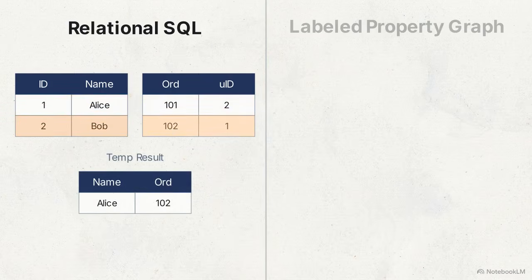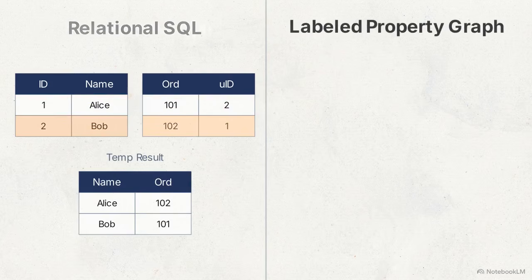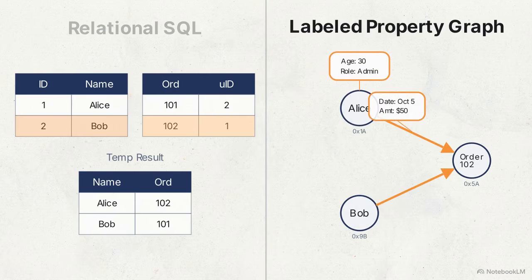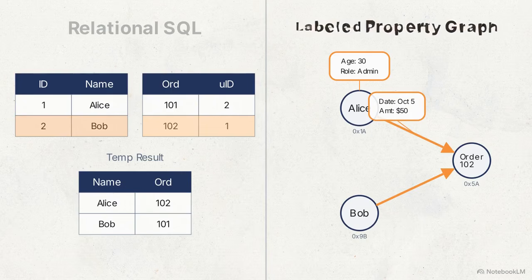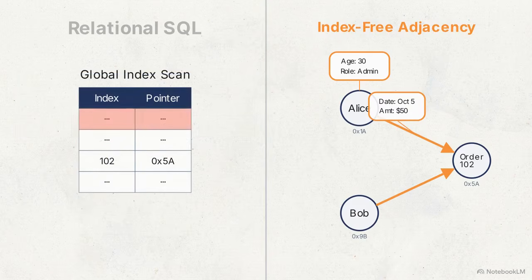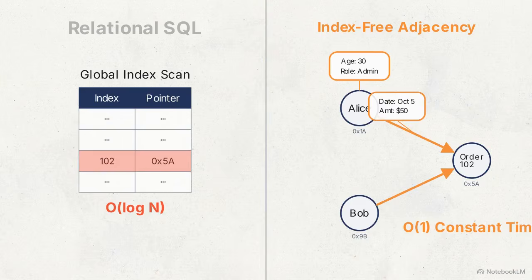In the Neo4j model, data is stored as individual nodes and the edges that connect them. Both the nodes and those connective edges store specific key-value properties directly within the structure. This enables a feature called index-free adjacency. Instead of scanning a massive index file to find the next record, an operation that takes longer as the dataset grows, index-free adjacency uses direct memory pointers. The system jumps from one node's address to the next in constant time.